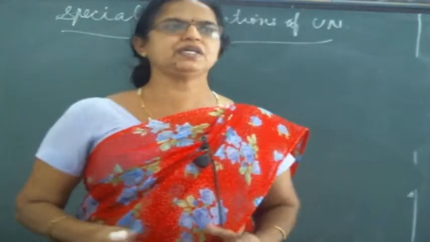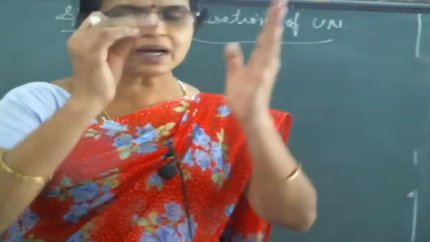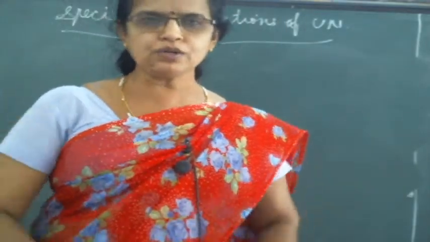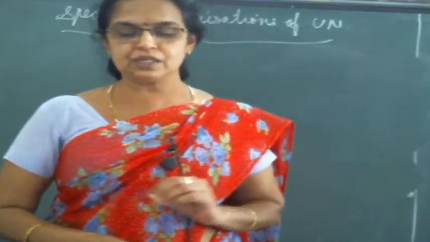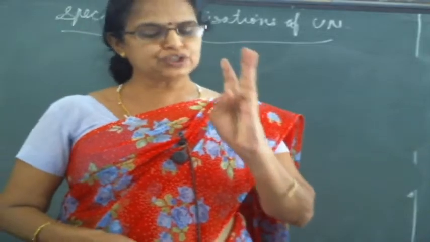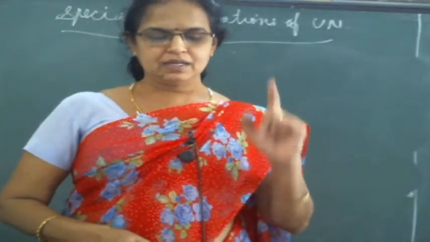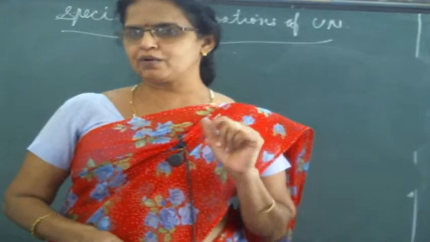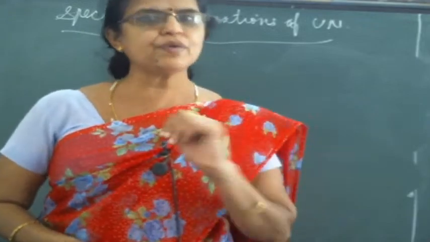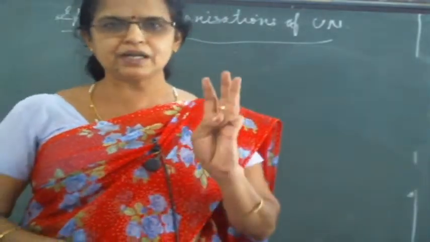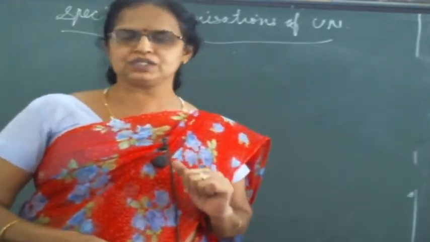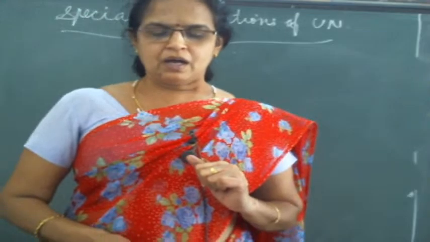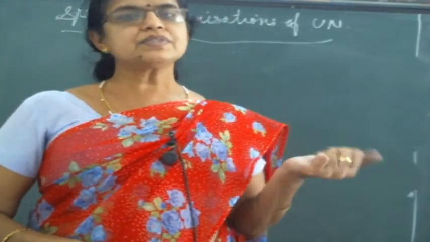We had already seen 4 objectives, but all together in one sentence here it is telling what the main objective of the United Nations is. All these types of development should be there among people: social, economic, cultural and educational development, and help them in improving their standard of living.